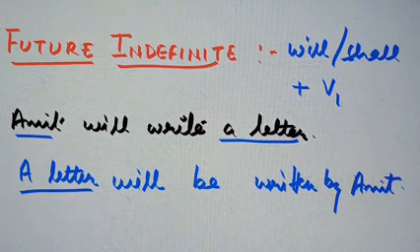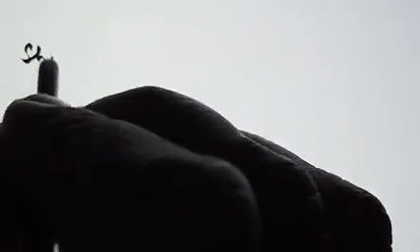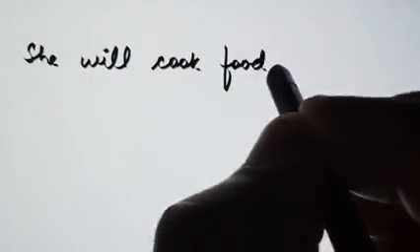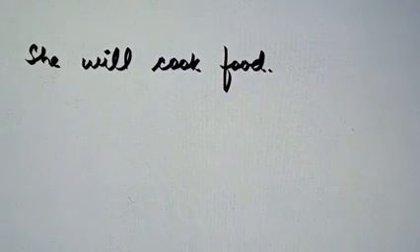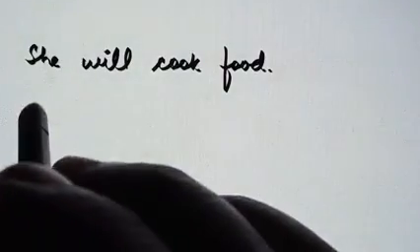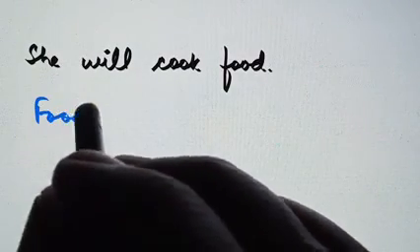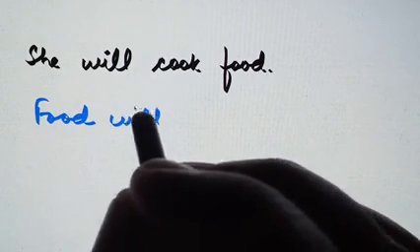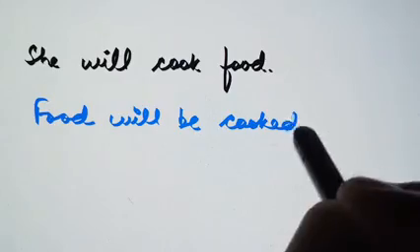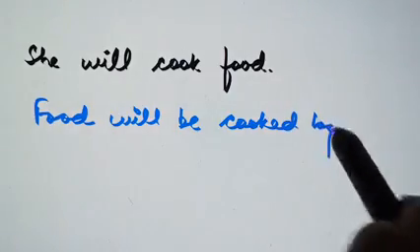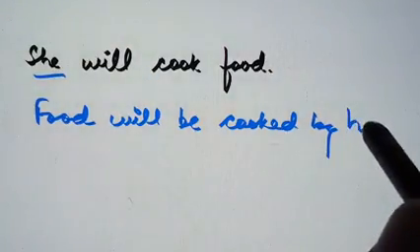And we'll take one more sentence. So the sentence is, she will cook food. Now again changing the places of subject and object, it will become food will be, third form, cooked by, she will change into her.